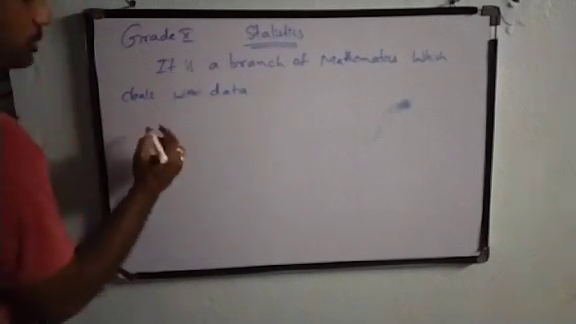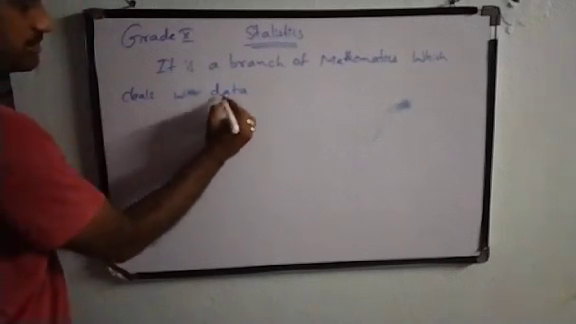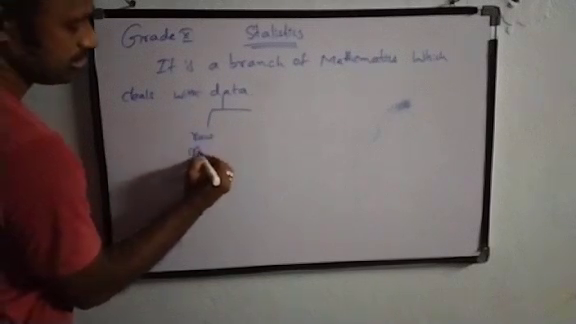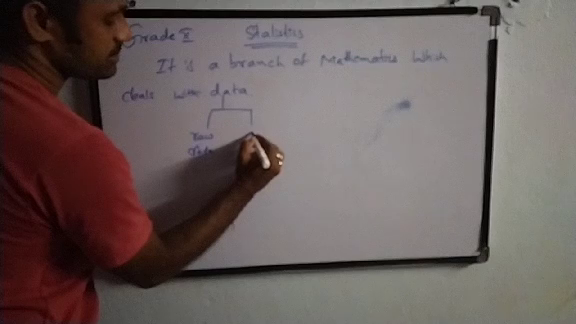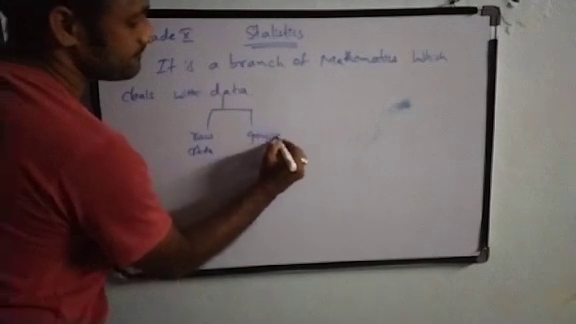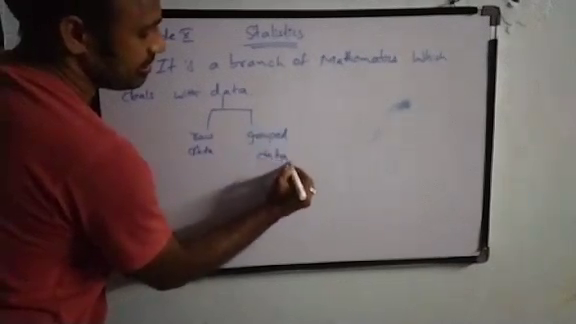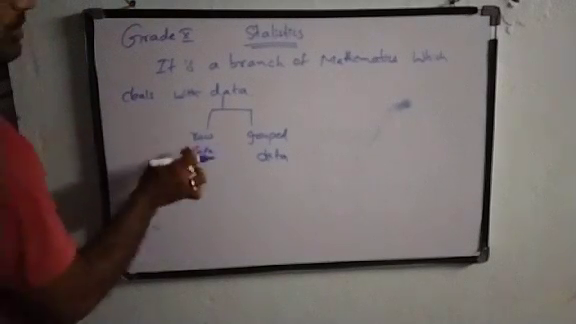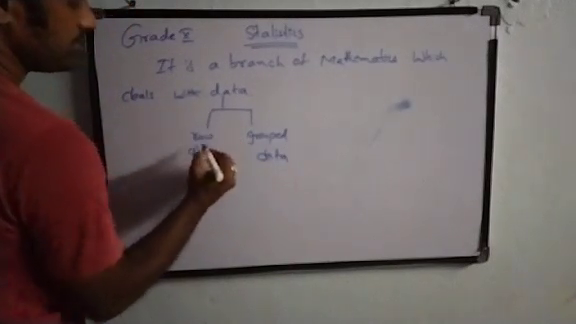So we have data in two types. One is raw data and the second one is grouped data. The raw data, another name we can call it as ungrouped data. So this is grouped data.